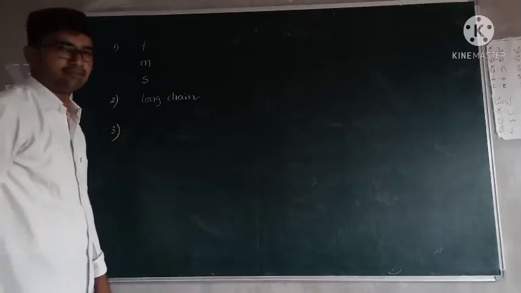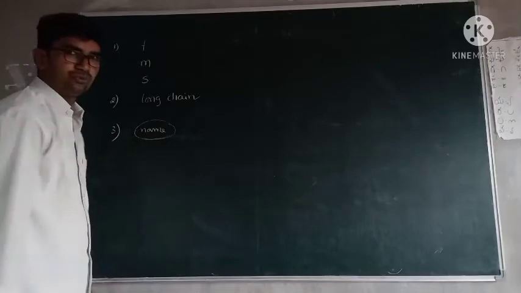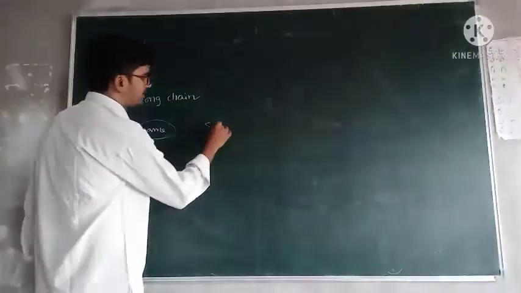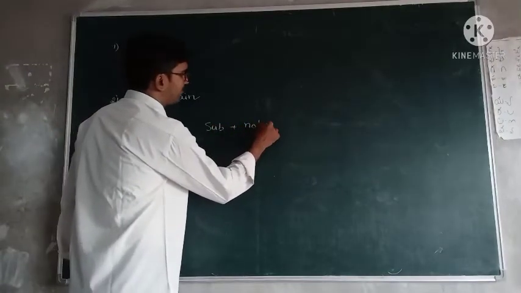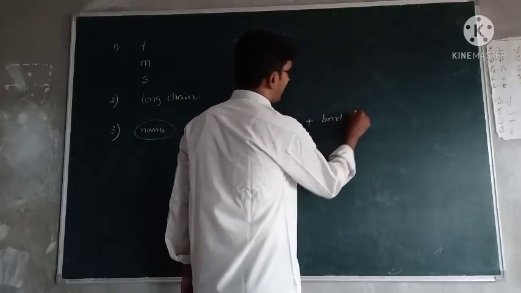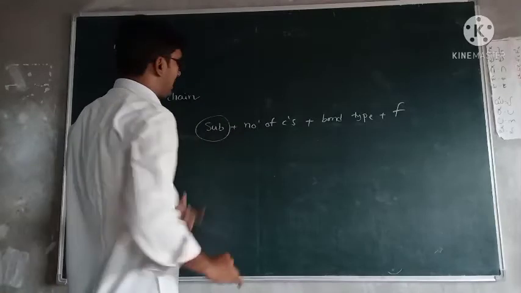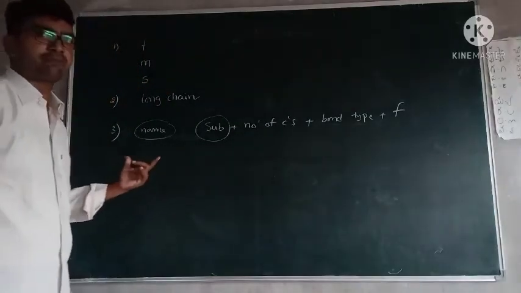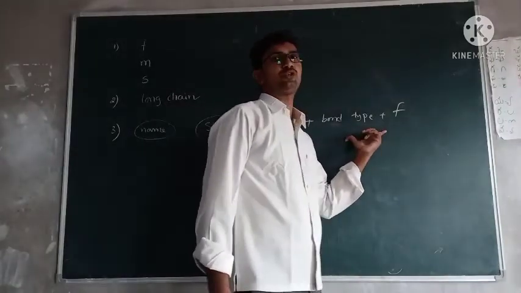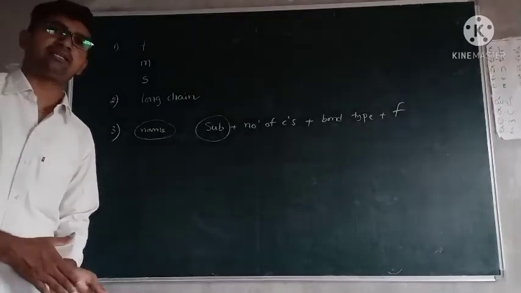Give the name means, for the name, one order is given to you. That is in your architecture technique. First substitutions, next number of carbons, next bond type, last one is functional group. Substitutions are prefixes, and bond type and functional groups are suffixes. All are given to you. Based on that, we have to write the names.